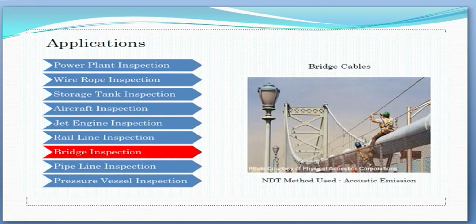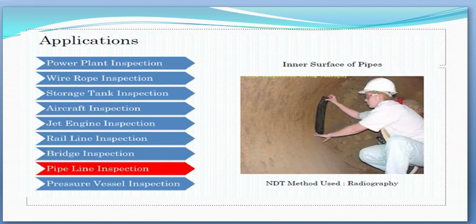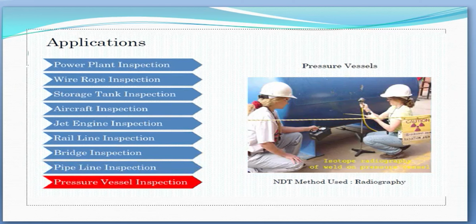During bridge inspection, to inspect bridge cables, acoustic emission method is generally used. During pipeline inspection, radiography non-destructive testing method is used. During pressure vessel inspection, radiography non-destructive testing method is generally used.